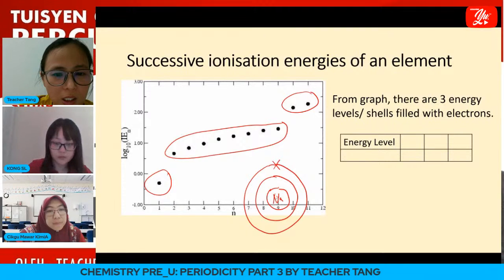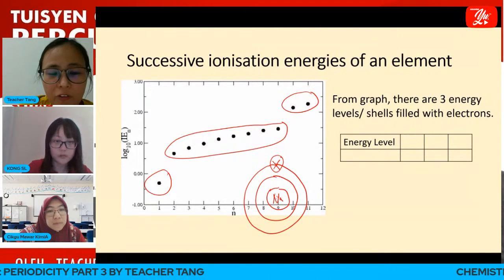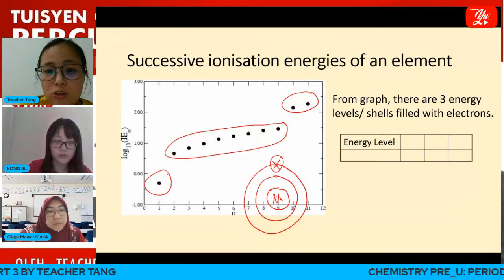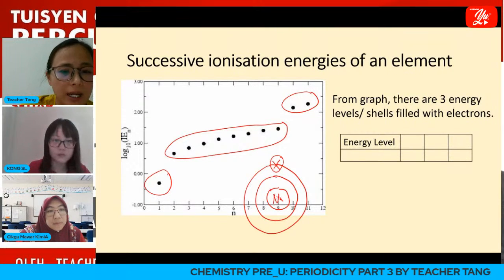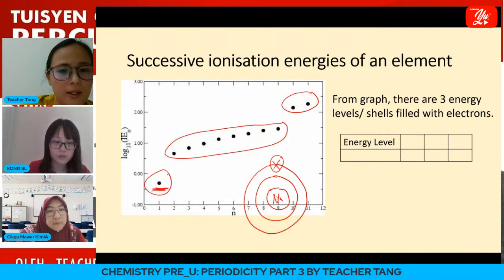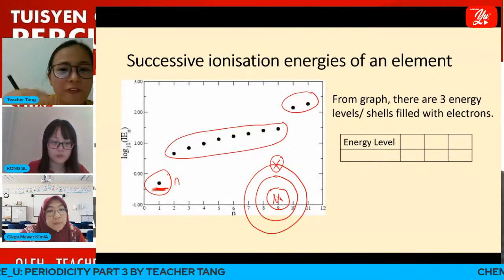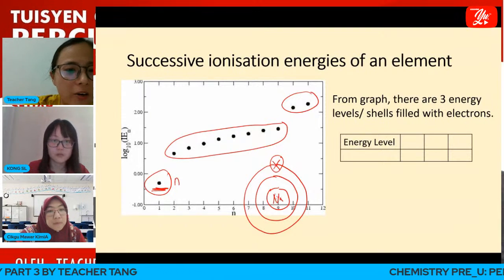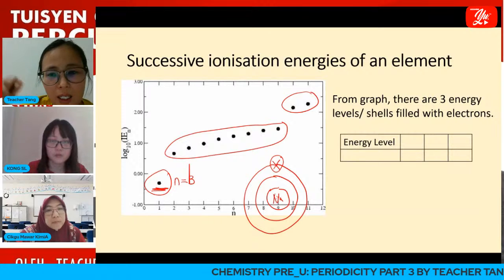If it is furthest away from the nucleus, it is easiest to remove, which means the first ionization energy should be the lowest. So where in the graph is the lowest energy? Here. So this one must be the furthest away from the nucleus, and therefore this should be n equals 3, the third energy level.